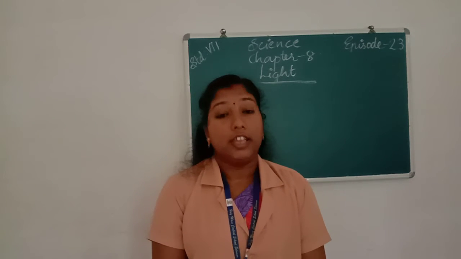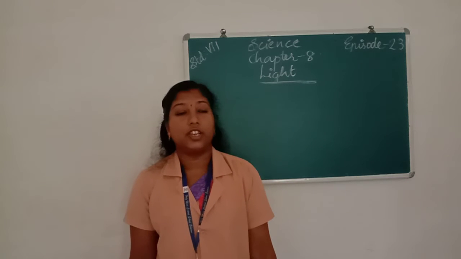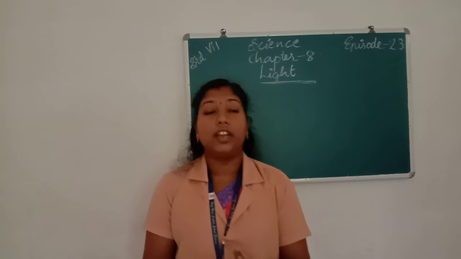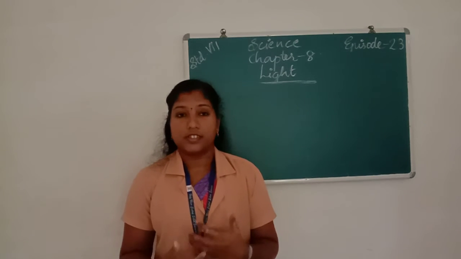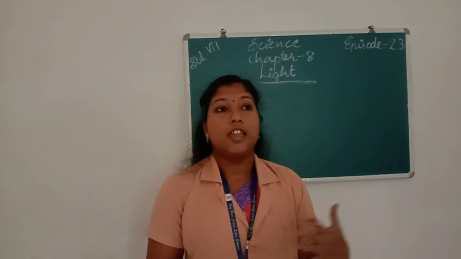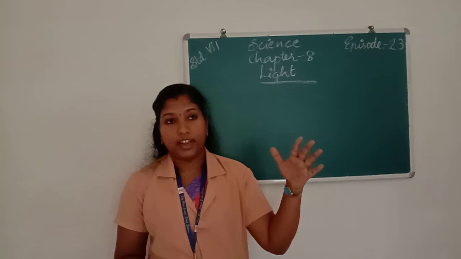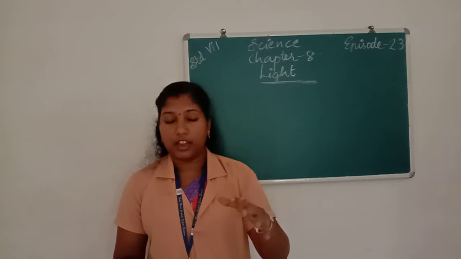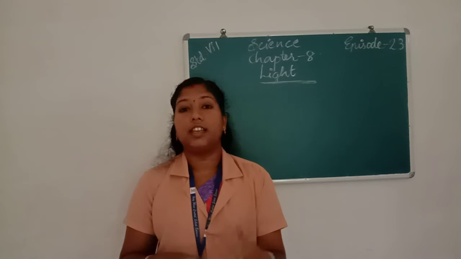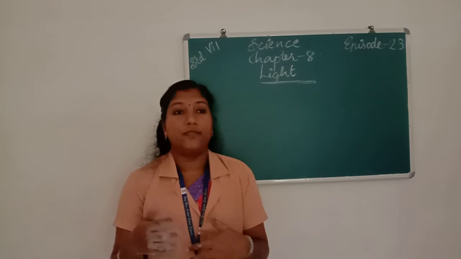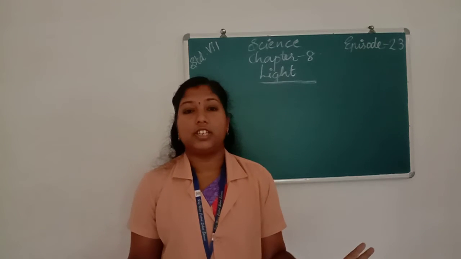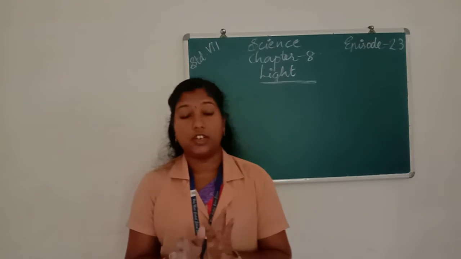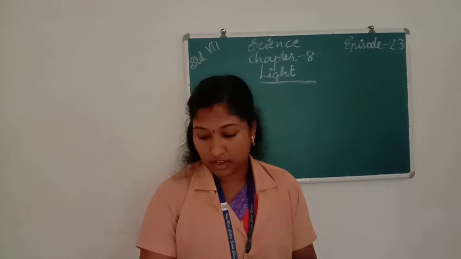Then we learn about diffused reflection. Diffused reflection only takes place on a rough surface. When a ray of light enters a rough surface, it gets reflected in any direction. So on a rough surface it is called a diffused reflection or irregular reflection.